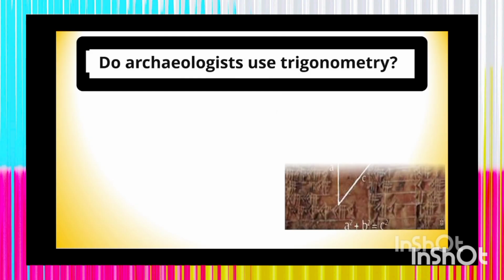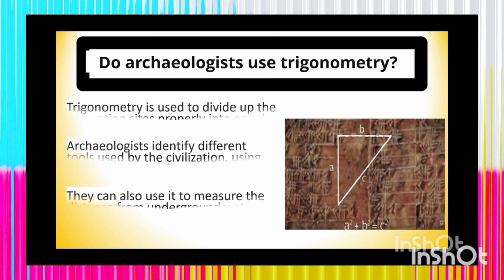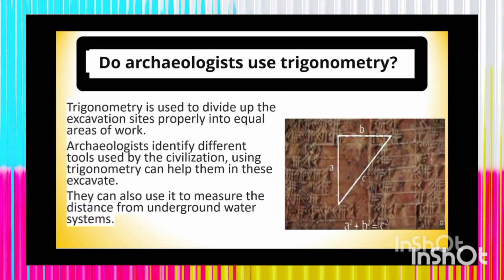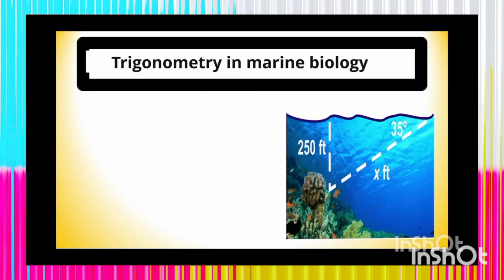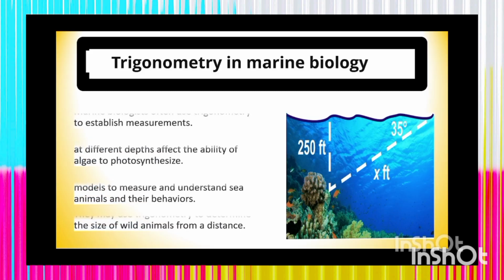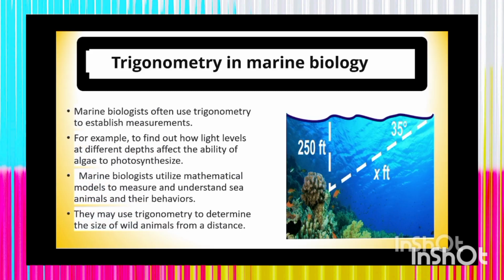Archaeologists use trigonometry. In marine biology, the depth of aquatic plants, animals, and the mountains under the sea and ocean must be determined accurately and exactly with the knowledge of trigonometry. So it has great importance.